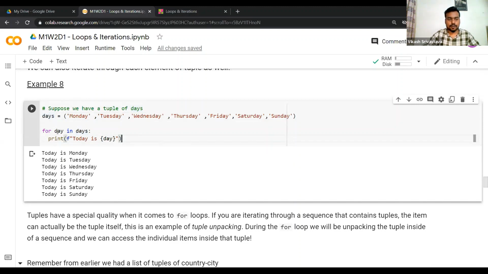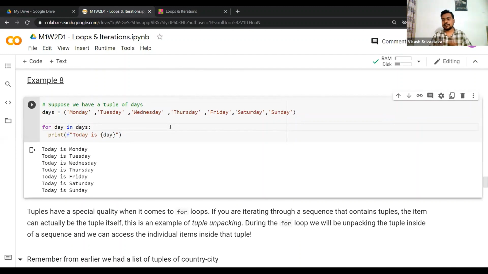So again you can write for day in days, and then you can write today is this. Okay, so let's go ahead and run this, right? So it's pretty much straightforward. It's very similar to what we have in list.